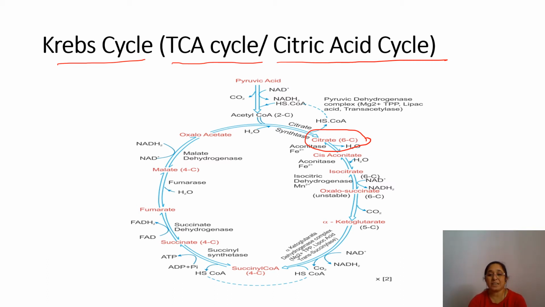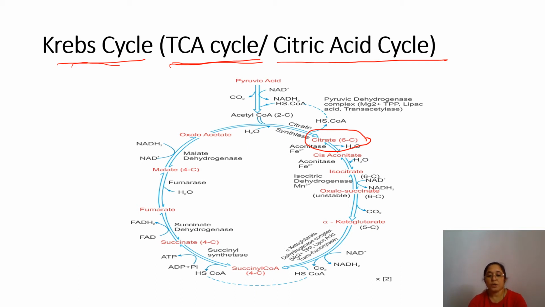The various reactions of this TCA, Krebs cycle or tricarboxylic acid cycle, were discovered by Sir Hans Krebs. That's why they have given the name Krebs cycle. The name of the scientist is Sir Hans Krebs.